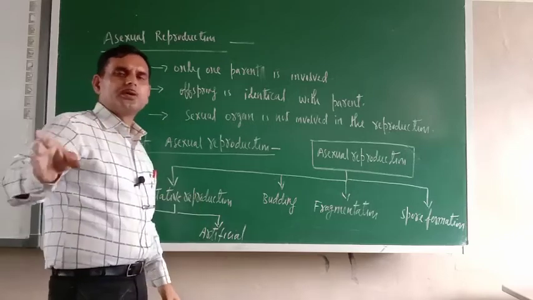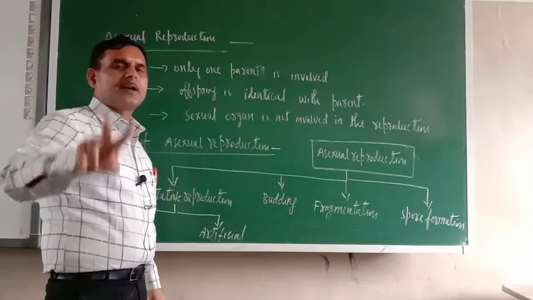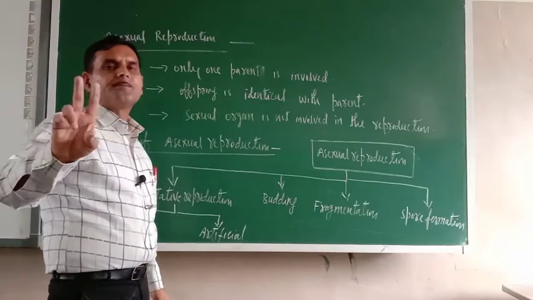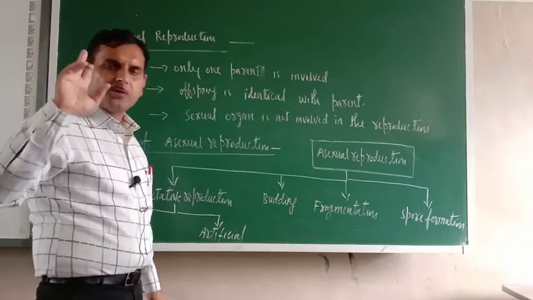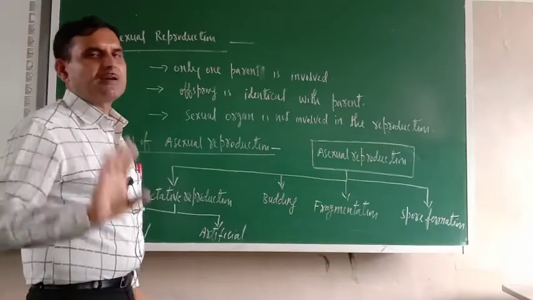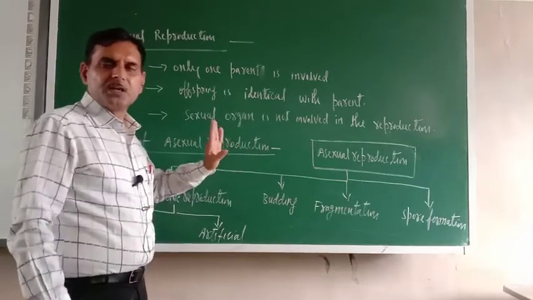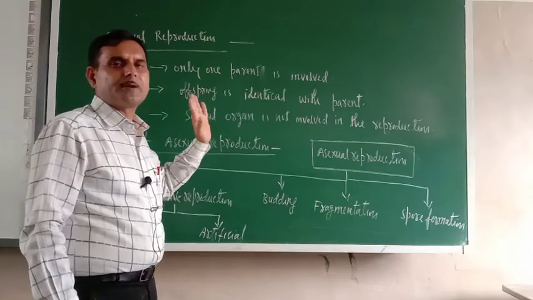As you know, asexual reproduction means that in this kind of reproduction, sexual organs are not involved. What are the sexual parts of plants? The flower is not involved. So the asexual parts of the plant are involved in this type of reproduction.